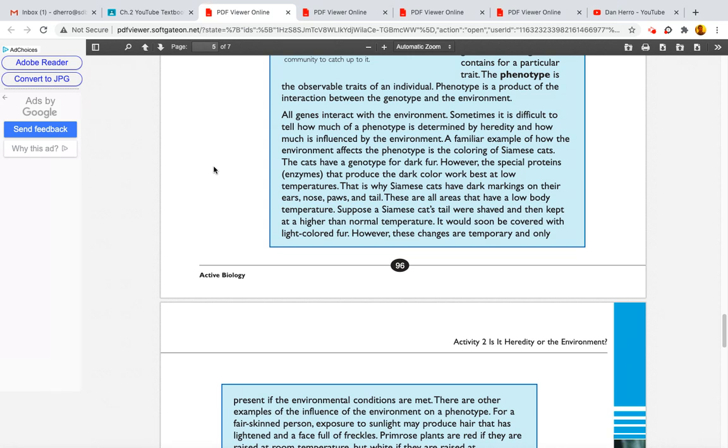The cats have a genotype for dark fur. However, the special proteins or enzymes that produce the dark color work best at low temperatures. That is why Siamese cats have dark markings on their ears, nose, paws, and tail. These are all areas that have a low body temperature. Suppose a Siamese cat's tail were shaved and then kept at a higher than normal temperature. It would soon be covered with light-colored fur. However, these changes are temporary and only present if the environmental conditions are met.